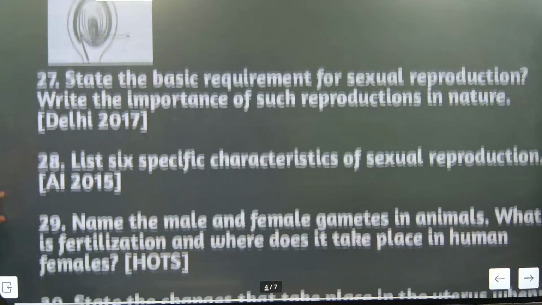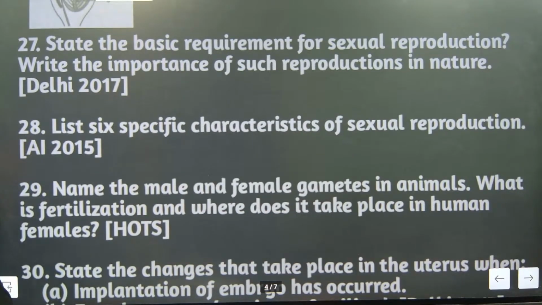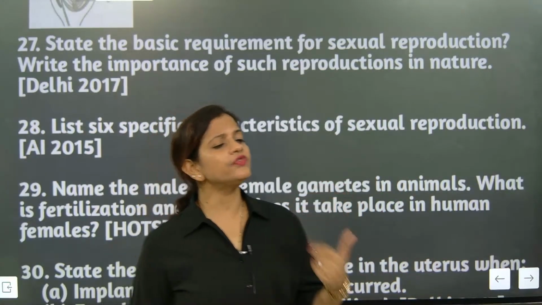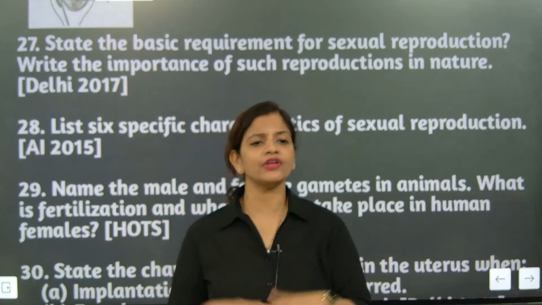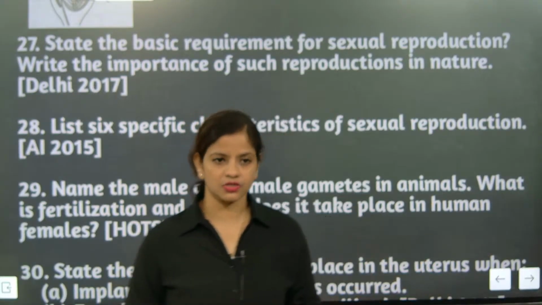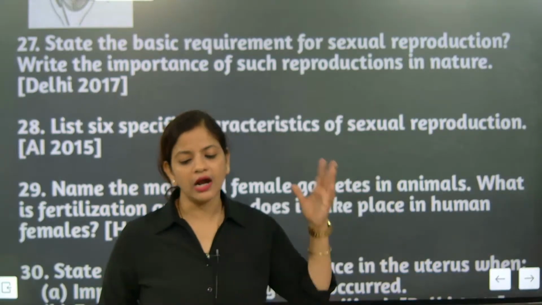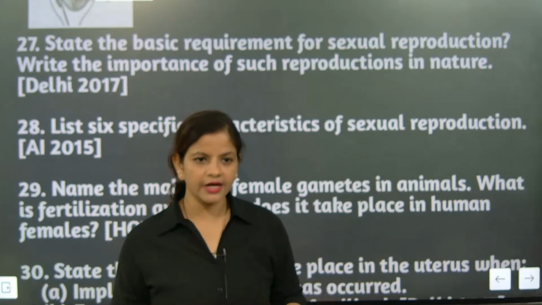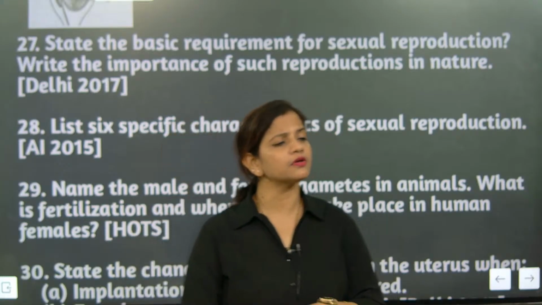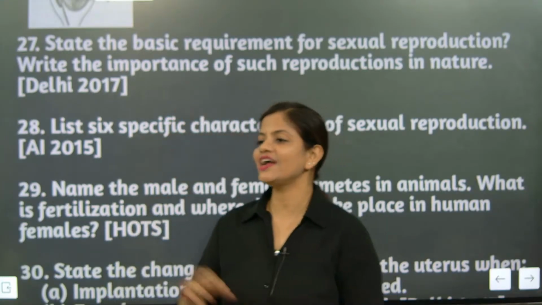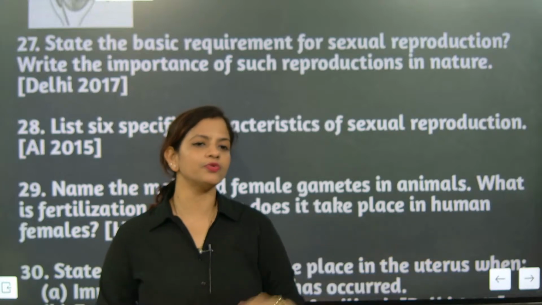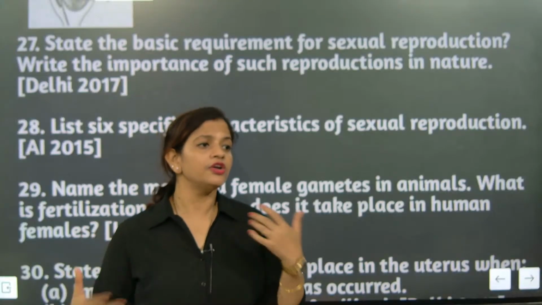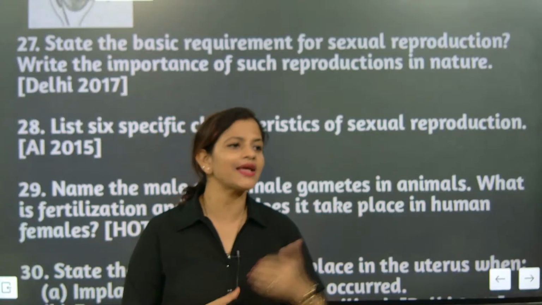Done? List 6 specific characteristics of sexual reproduction. Two parents are involved. The individual will have the genetic characteristics of both parents, not one parent. Understood? Copying of DNA 100% from either a father or a mother is not there. Both the parents will be of different sex. Understood or not? Fourth point, the sex of the child depends upon the chromosome from the male contribution. Next, variation will be there.